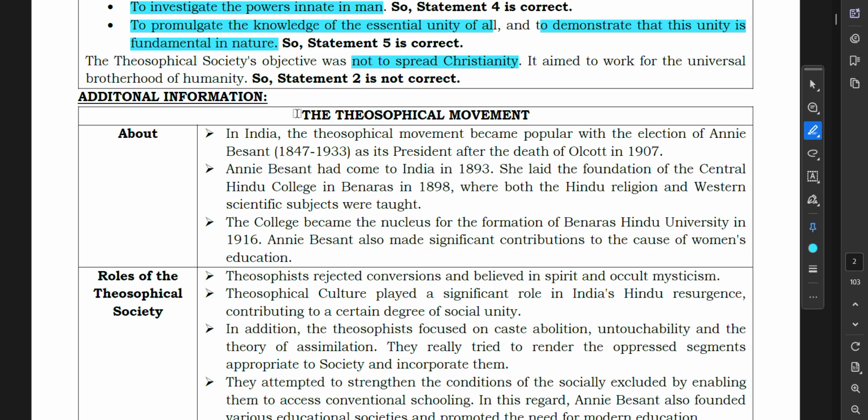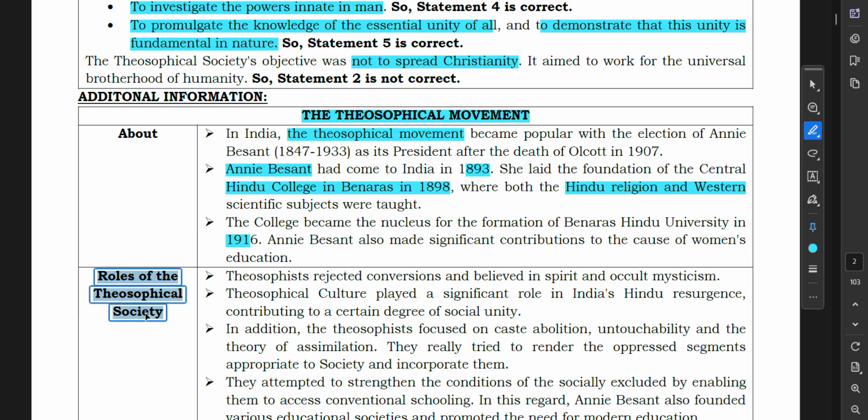Now additional information. The Theosophical movement in India. The Theosophical movement became popular with the election of Annie Besant as its president after the death of Olcott in 1907. Annie Besant had come to India in 1893. She laid the foundation of the Central Hindu College in Benares in 1898, where the Hindu religion and Western scientific subjects were taught. The college became the nucleus for the formation of Banaras Hindu University in 1916. Annie Besant also made a significant contribution to the cause of women's education.